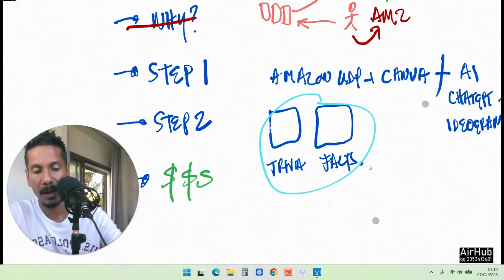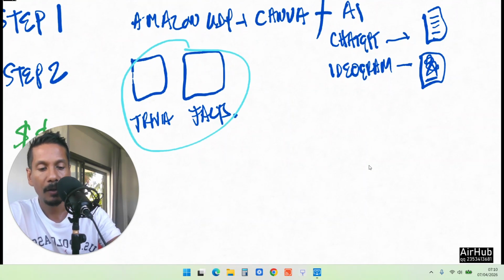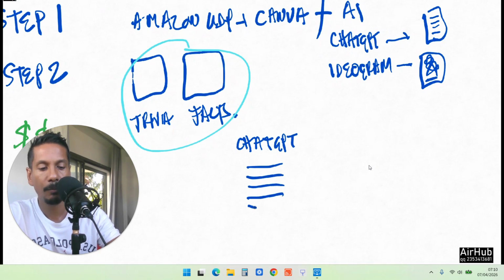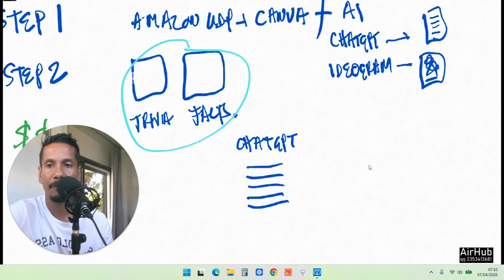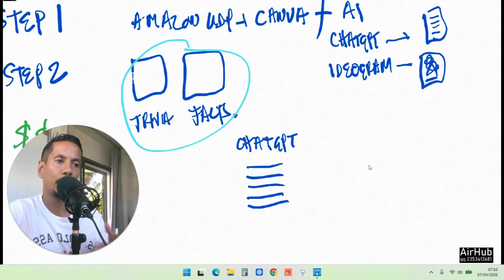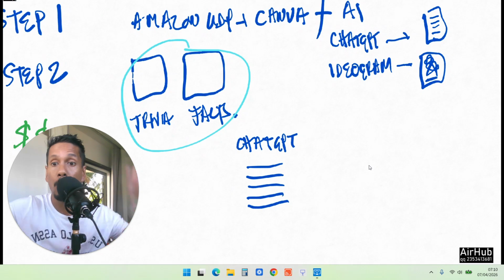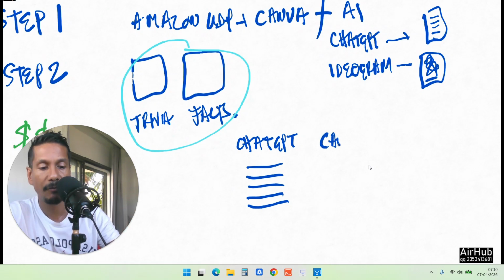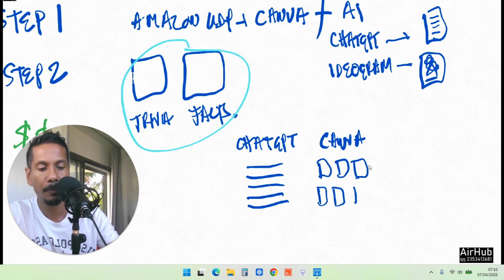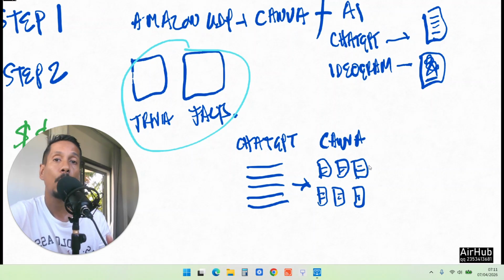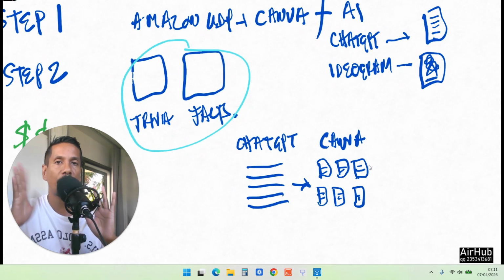So let me just give you a quick roadmap of how to actually produce this book. You've got ChatGPT. You create all the words for your book. Very simple. If you're doing a facts book, let's just say you're going to do a facts book about dinosaurs. You go into ChatGPT and say, give me 1,000 facts about dinosaurs. Done. It's done in minutes. It will give you all 1,000 facts. Then you take that to Canva, which will have all your pages for the interior of your book. And you're just going to copy that onto each page. And now you've got all your book pages done. So that's the whole inside of your book done.